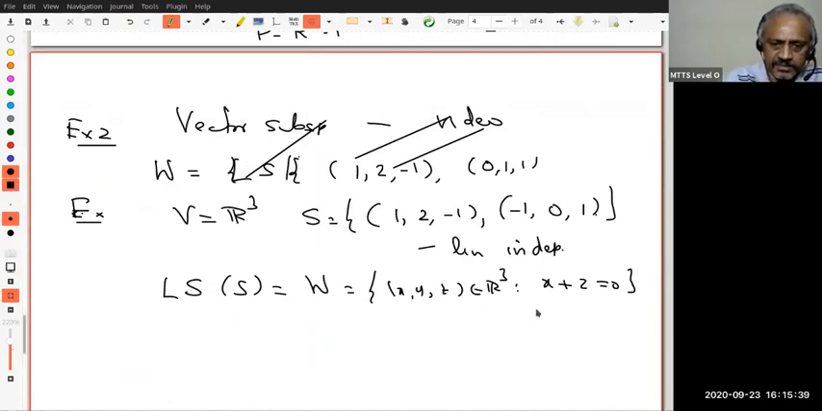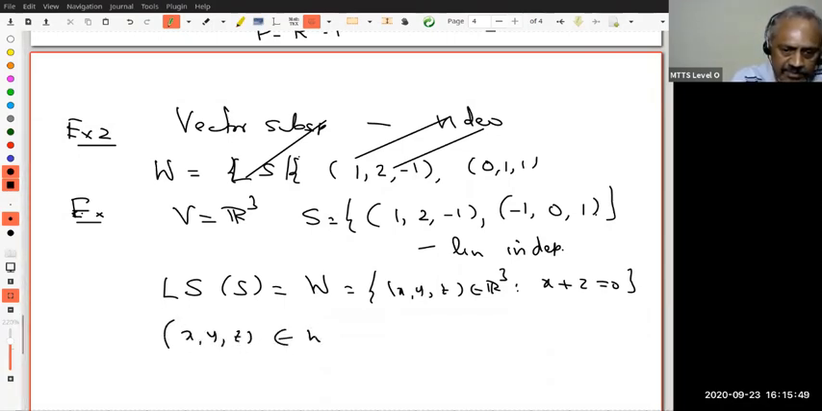This is very easy. If I want some vector which is not in W, give me a vector (x, y, z). When is it in W? It is in W only if x plus z is 0. Therefore, the moment I choose x, y, z such that x plus z is not equal to 0, I am through. Do you understand this?